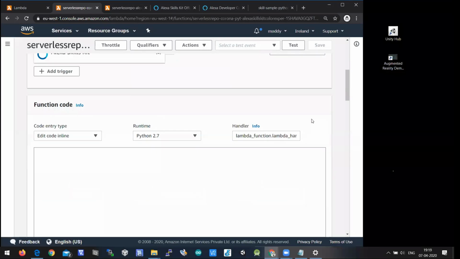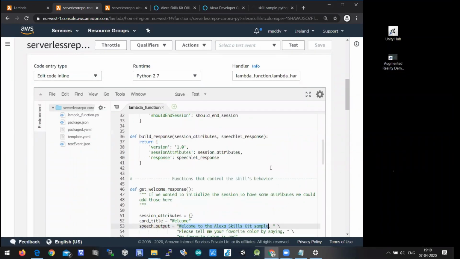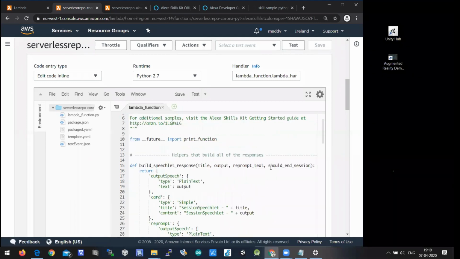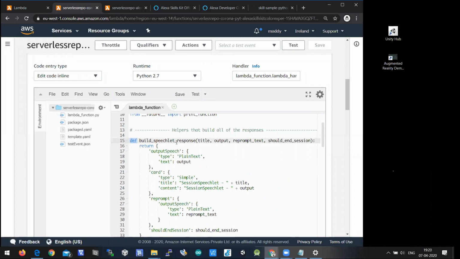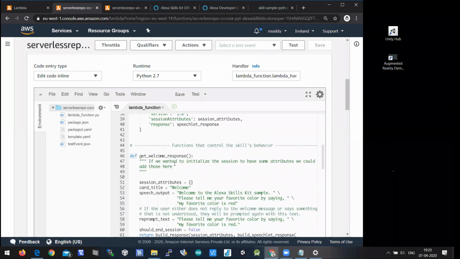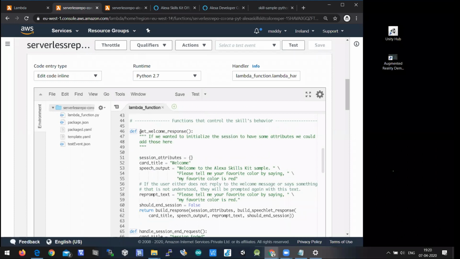So let us do a little bit of programming. If you're aware of Python, you'll know definitions, the def keyword, which defines functions. All these are predefined. There are some user-defined functions I'll show you. Get welcome response: when you invoke your skill, what should it respond? It should respond with welcome to Alexa Skills Kit sample. It is showing here. So here I'll replace it with welcome to Corona bot.